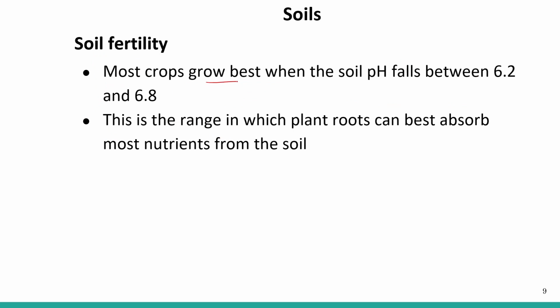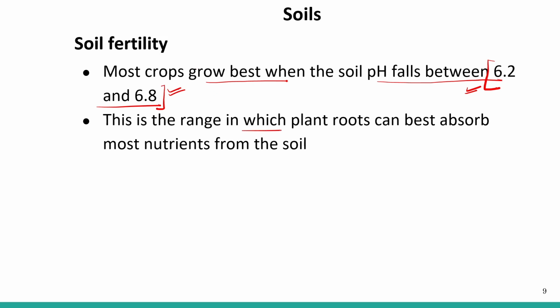Most crops grow best when the soil pH falls between 6.2 and 6.8, meaning slightly acidic. If the soil is slightly acidic, in the range of 6.2 to 6.8, then crop growth is at its best.